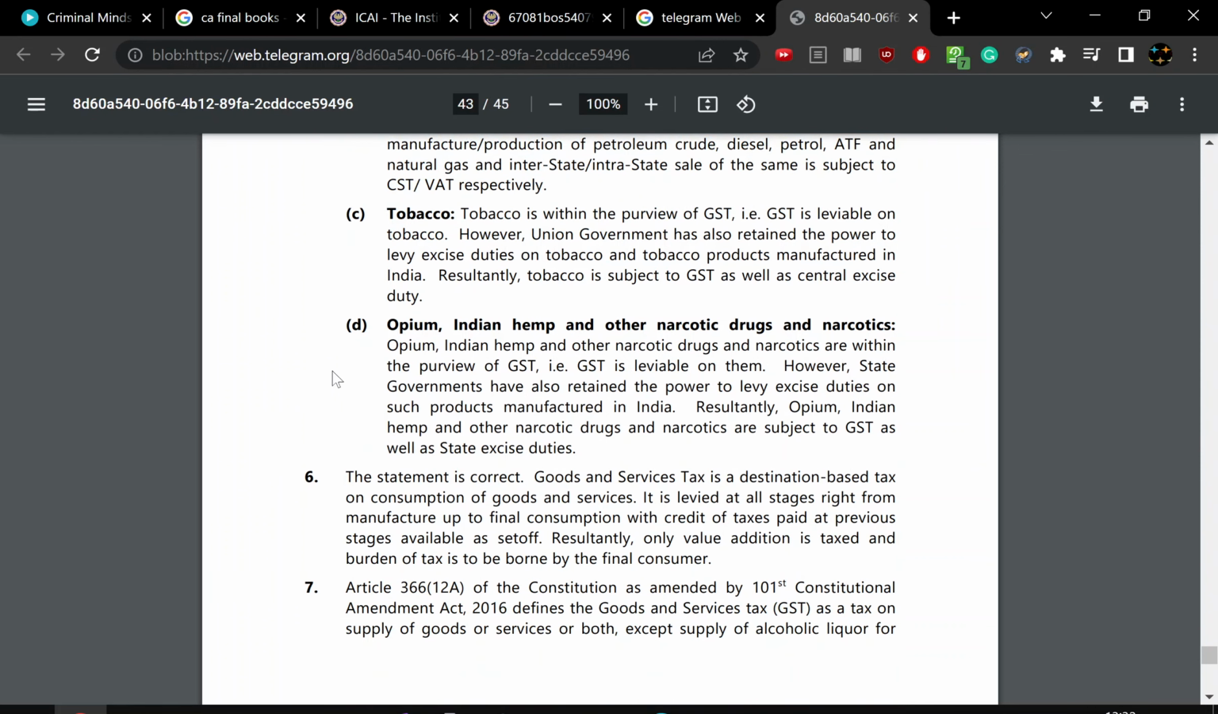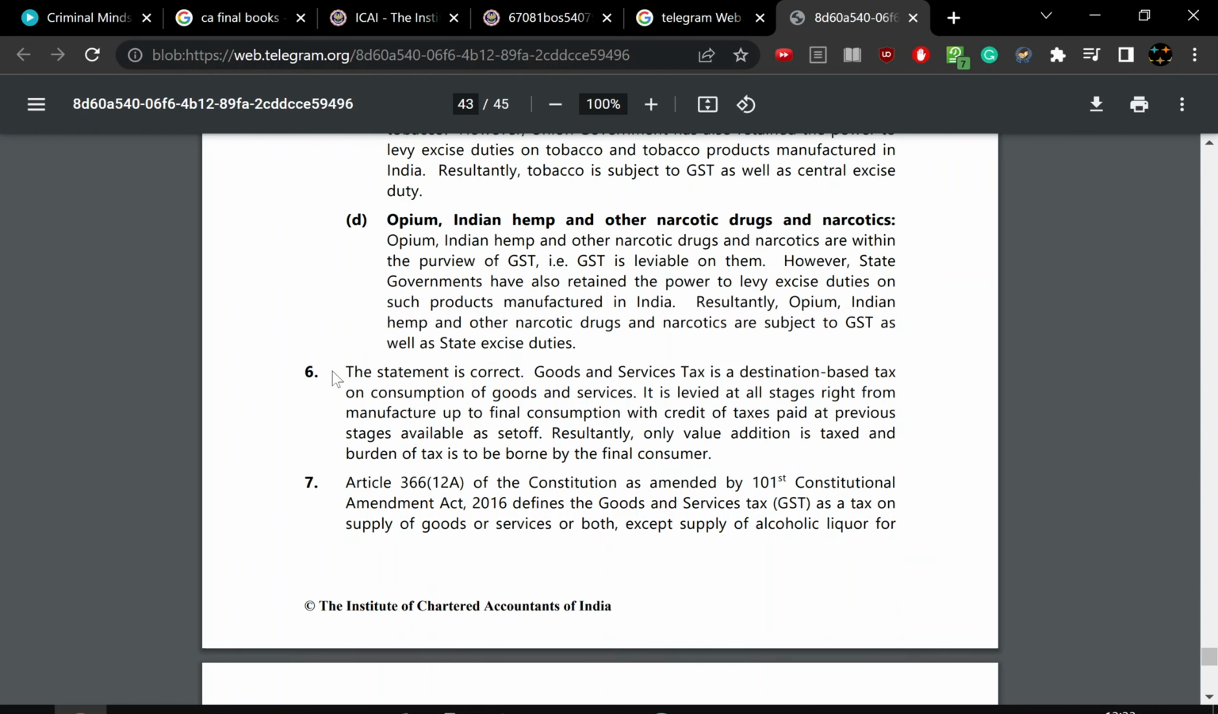The third point is tobacco. Tobacco comes within the purview of GST, and GST is levied on tobacco. However, the Union has also retained the power to levy excise duty on tobacco. Tobacco product manufacturers in India are recently subject to GST as well as excise duty. One thing, tobacco has been banned in Tamil Nadu. It's illegal to manufacture or sell tobacco in any store in Tamil Nadu, but GST is still being levied on tobacco. This is a different angle from alcohol and petrol under GST.